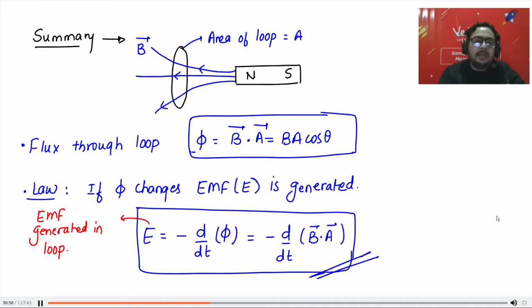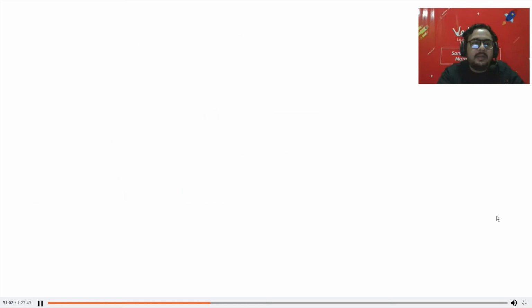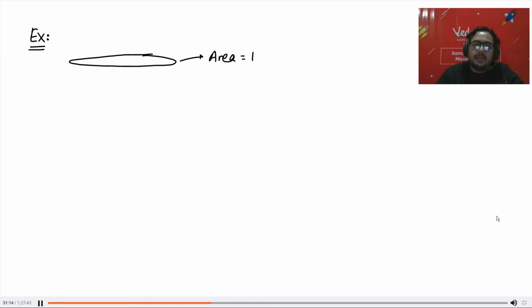Yes, everyone is concerned about the significance of the minus sign. So let me first give examples. Then we'll talk about the significance of the minus sign. So the first example is, if I have a circular loop, and the area of the loop is, let me say, 10 meters square.